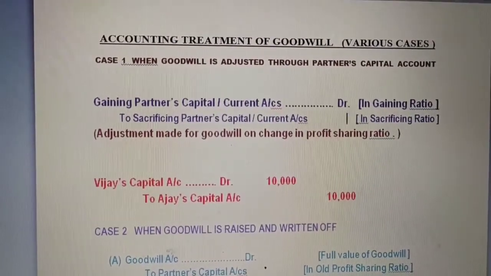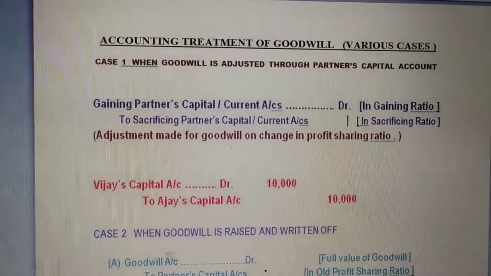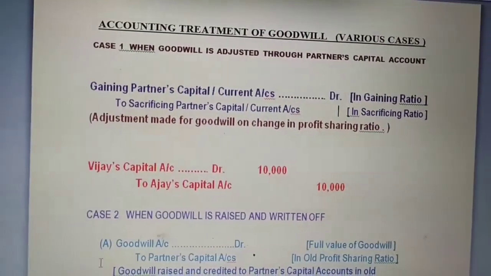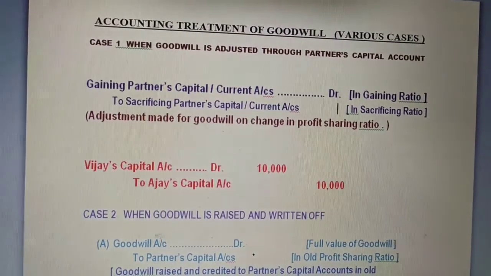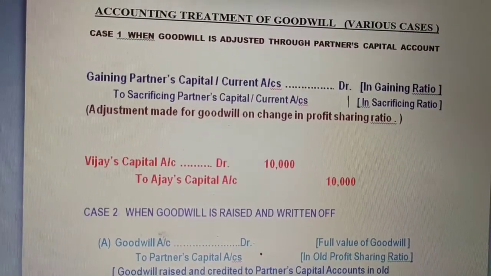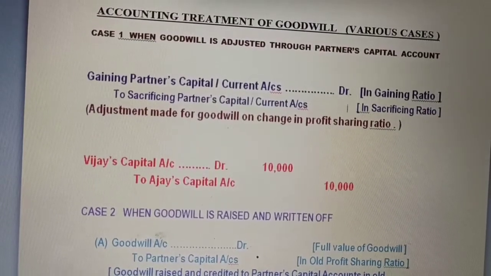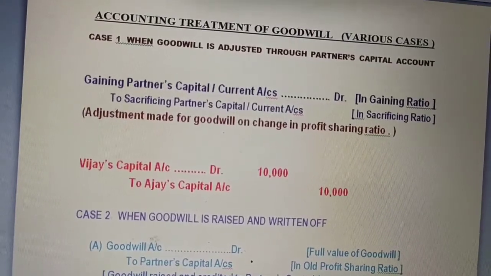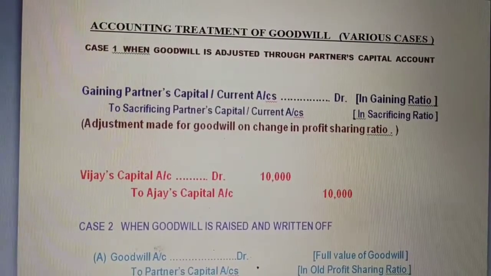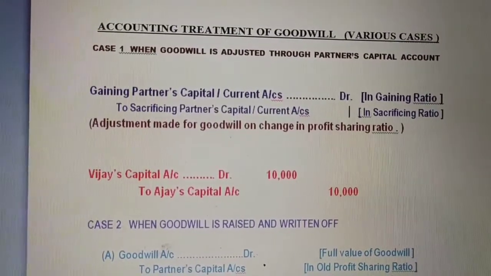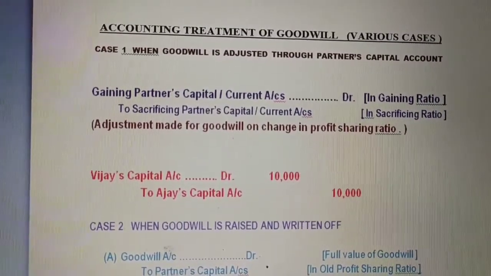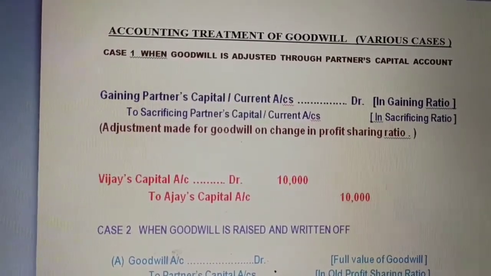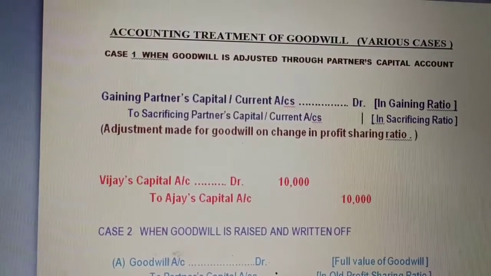Ajay and Vijay were partners. Their ratio was changed, so we calculated sacrificing ratio. While calculating sacrificing ratio, what did we find? That Vijay was a gaining partner, whereas Ajay was a sacrificing partner. Ajay's share and Vijay's share was 1 by 10th. One was sacrificing while the other was gaining. The goodwill at that time we took 1 lakh. So the compensation which Ajay would be getting was rupees 10,000. Yes, 1 by 10th part of 1 lakh is 10,000.